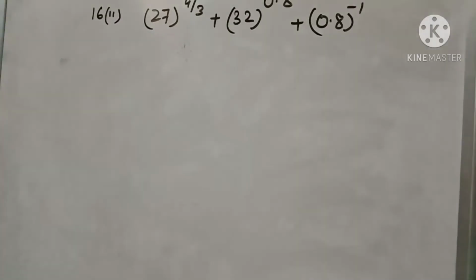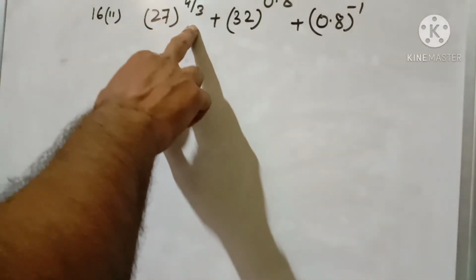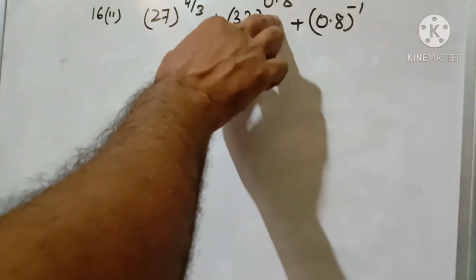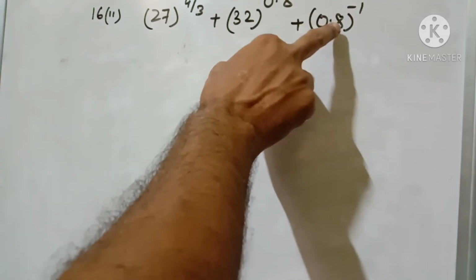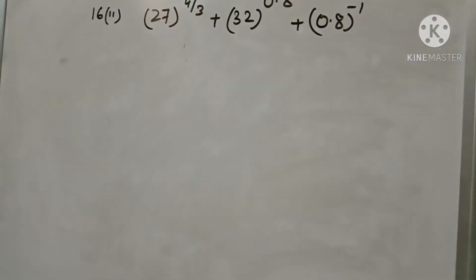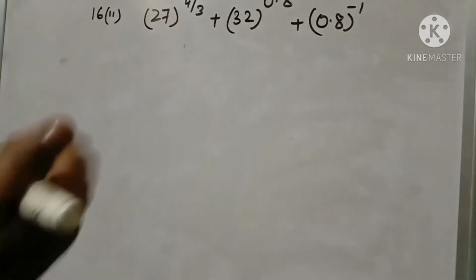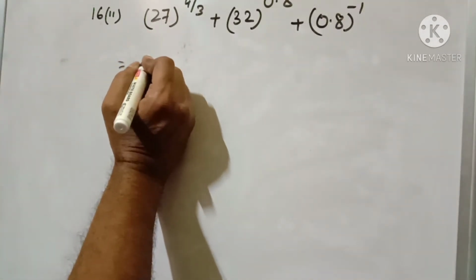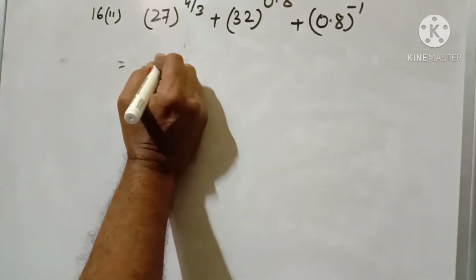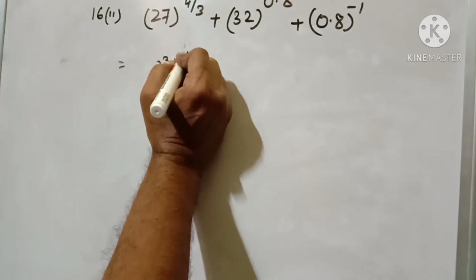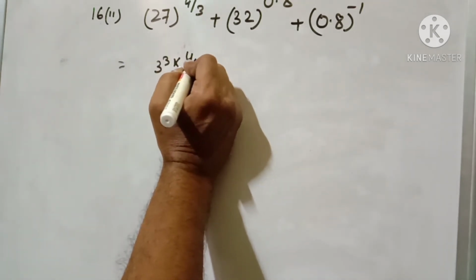Before starting question number 16, for the previous question, it will be 12.2. Remember 12.2. I have written 12.1. It will be 12.2. Now this question: 27 to the power 4 by 3 plus 32 to the power 0.8 plus 0.8 to the power minus 1. So what we have to do? First of all, I can write 27 as 3 to the power 3, and their power is already given, one more power is that 4 by 3.